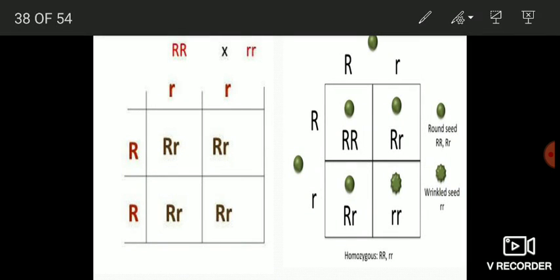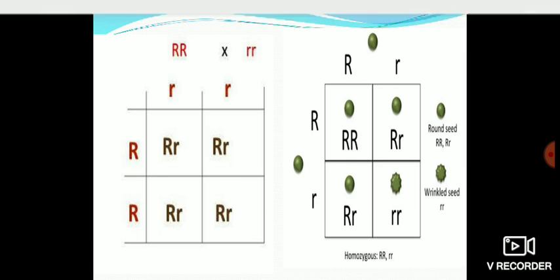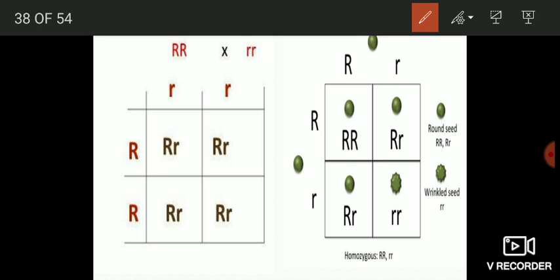Today we will continue with Mendel's monohybrid cross and the conclusions that he drew out of these results. First of all, let us recapitulate what is a monohybrid cross. A cross which occurs between two homozygous individuals that differ with respect to a single character. This type of cross is known as monohybrid cross.